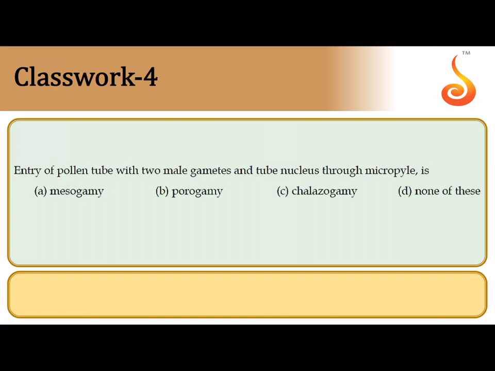Fourth question says entry of pollen tube into the ovule through the micropyle. See, there are different paths that the pollen tube can take. If it passes through the integument, it is called mesogamy. If it passes through the chalaza, it is called chalazogamy. If the pollen tube pierces the ovule through the micropyle, then the correct answer is it is referred to as porogamy.